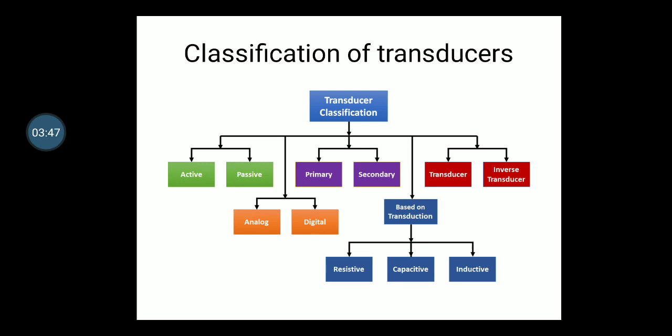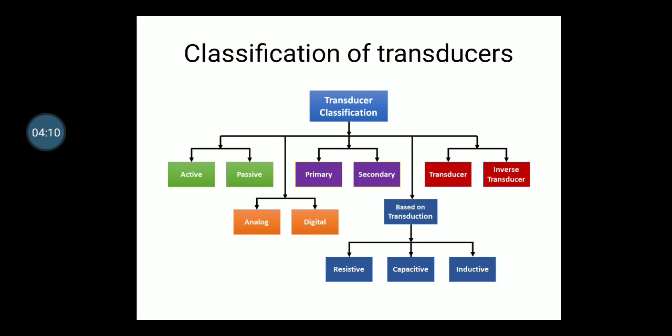So in the classification of transducers, one is active and passive. Then the other classification is primary and secondary, which you can see in the purple box. Then the next one is transducer and inverse transducer. Then analog and digital. So these are the four basic classifications of transducers.